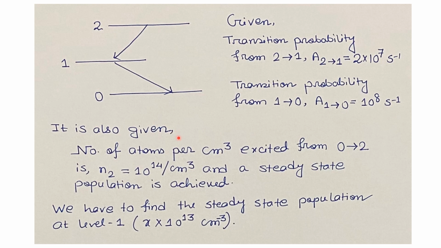It is also given that the number of atoms per centimeter cube excited from energy level 0 to 2 is N2 equals 10 to the power 14 per centimeter cube, and a steady state population is achieved. We have to find the steady state population at energy level 1, given by x into 10 to the power 13 per centimeter cube. So we have to find the value of x such that we get the steady state population condition in that system.